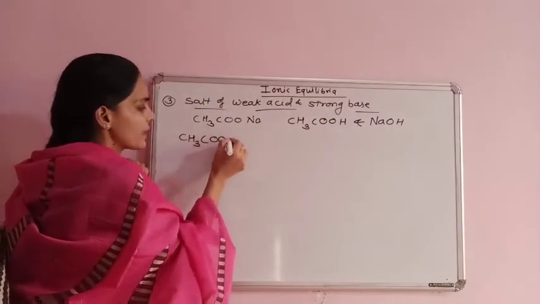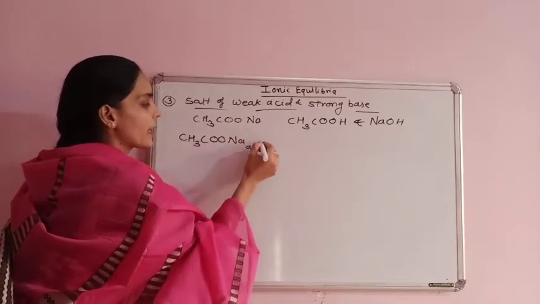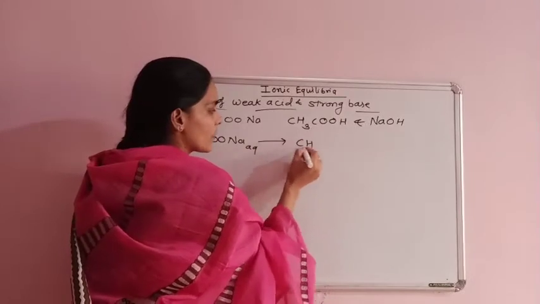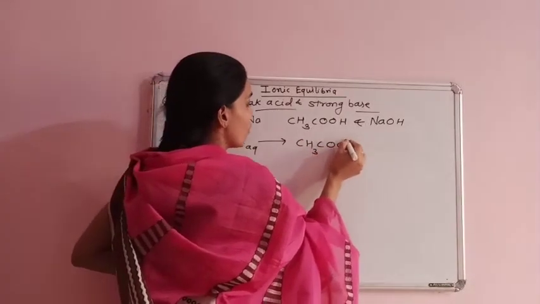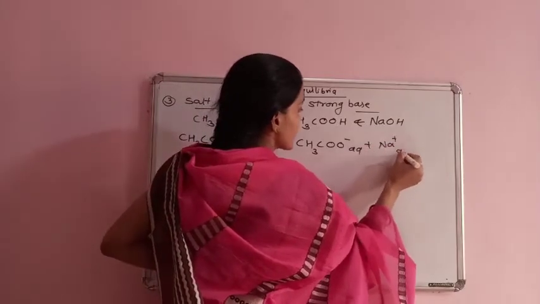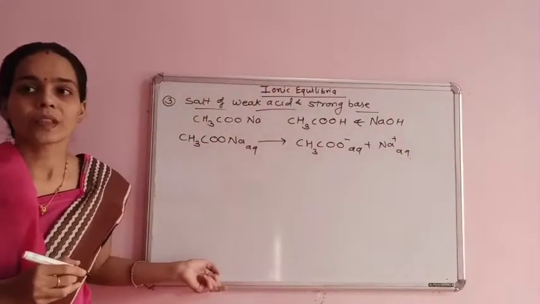Hydrolysis of the sodium acetate in aqueous medium gives CH3COO- in aqueous medium plus Na+ in this aqueous medium.